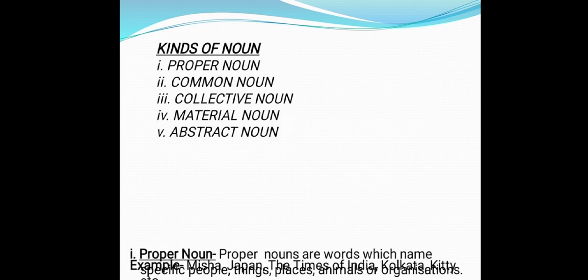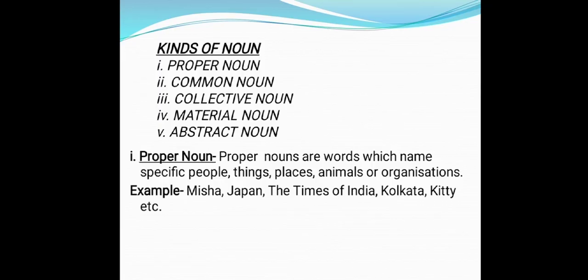Now we will move to the kinds of noun. Basically children, there are 5 kinds of noun: proper noun, common noun, collective noun, material noun and abstract noun. One by one we will discuss all the nouns. First we will start with proper noun. Proper nouns are words which name specific people, things, places or organizations, like Misha, Japan, the Times of India, Kolkata, Kitty, etc. Here children, you can see different names, but particular names. That's why it is considered a proper noun.